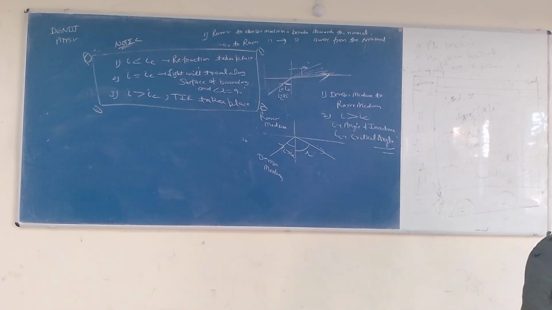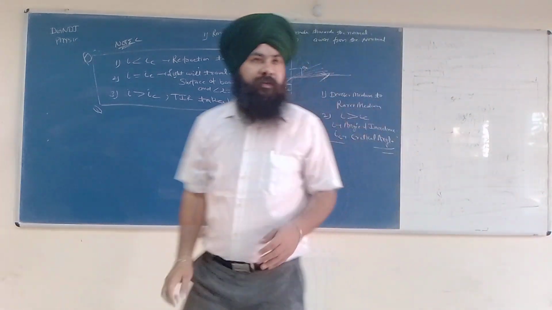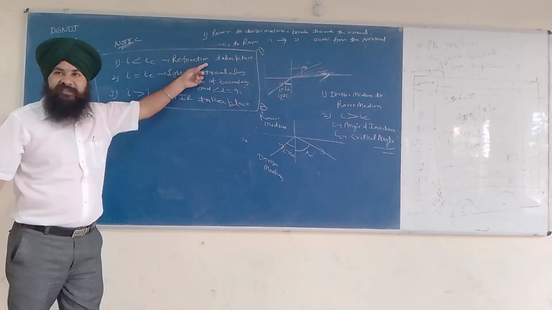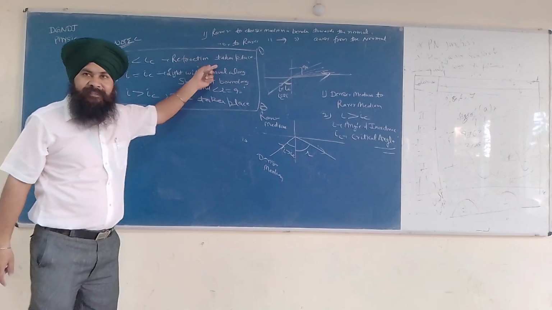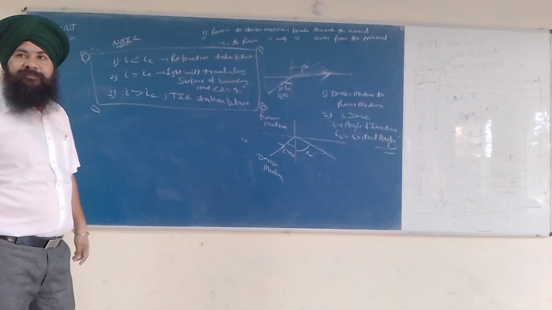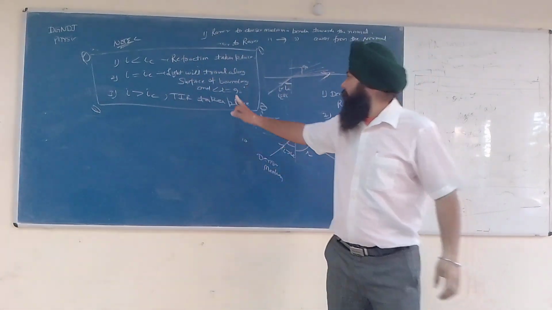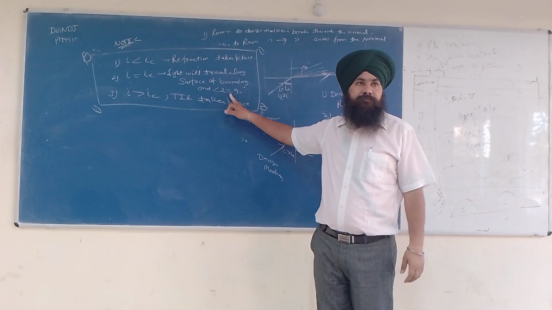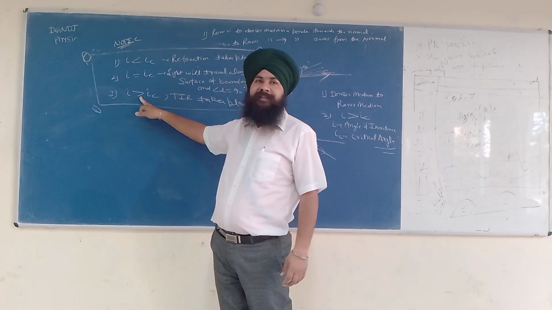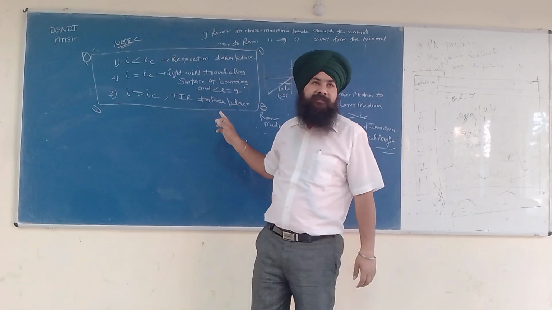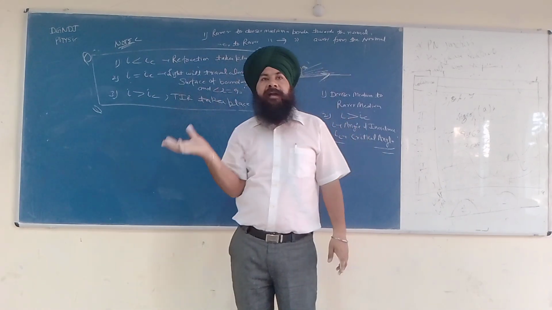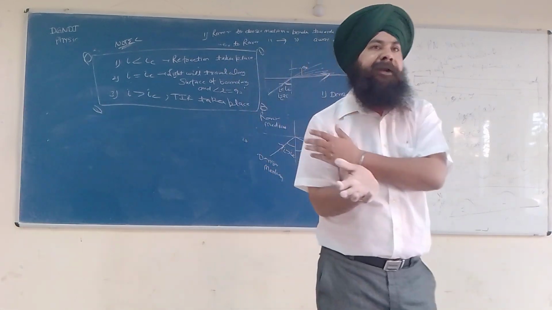For I less than IC, refraction of light takes place. For I equal to IC, light will travel along the surface of the boundary, and angle R will be 90 degree. And when I is greater than IC, TIR will take place, and the whole light will travel back in the same medium.